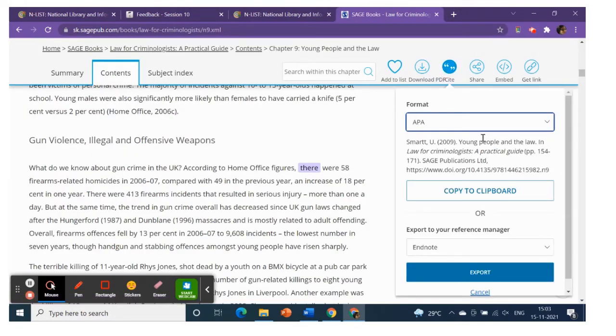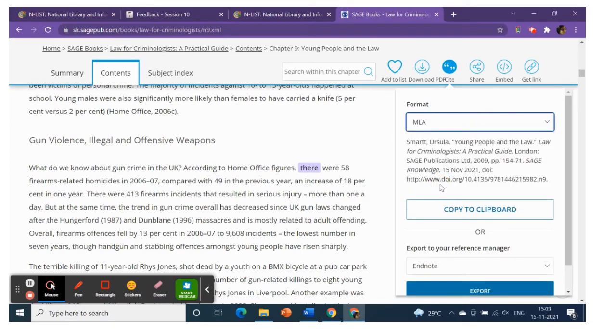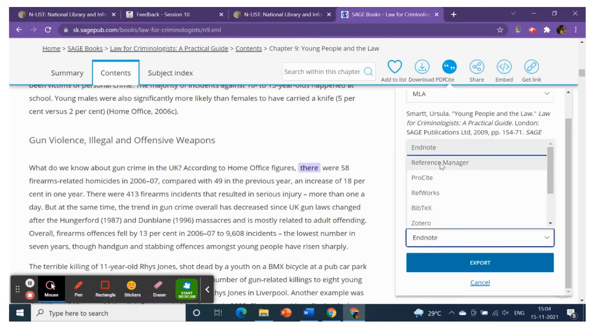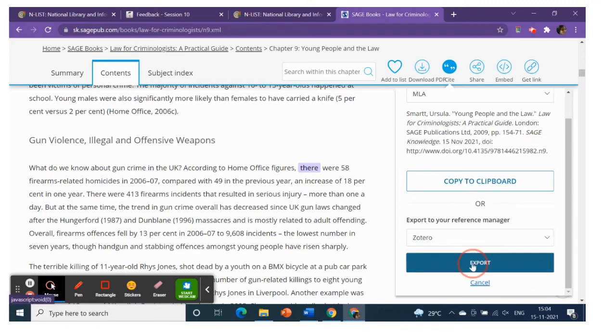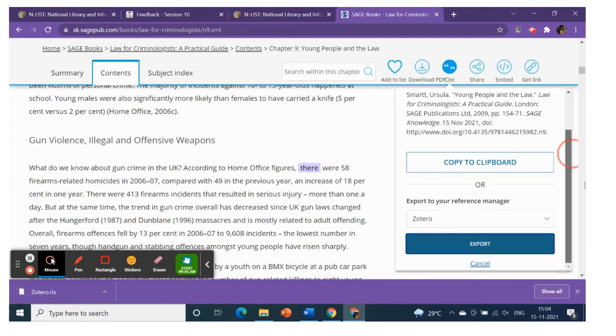Here again, you have the citation, you have the APA format, and we have the MLA, that is what we need. So you just have to copy to clipboard, or else you have other ways of copying the citations. Either copy to clipboard, or if you have Zotero, or other ways of keeping your references together, you can use that and then simply export it. I have Zotero, so I have simply downloaded that particular citation for my Zotero app.